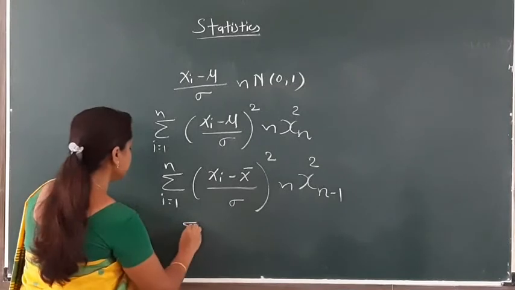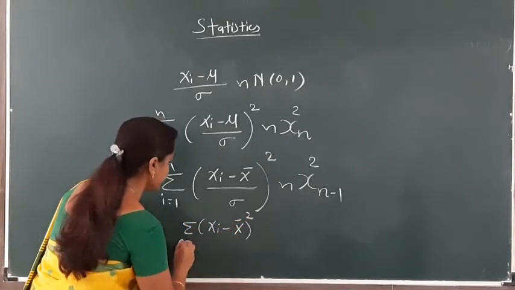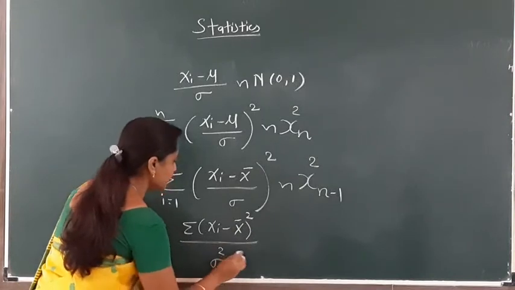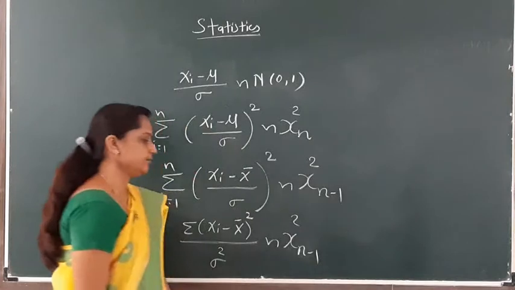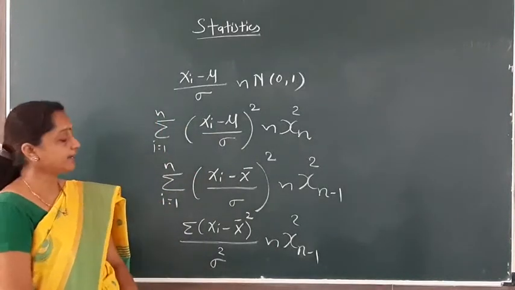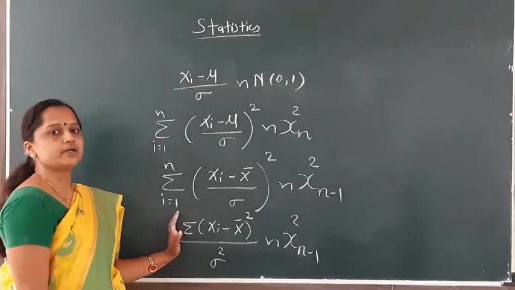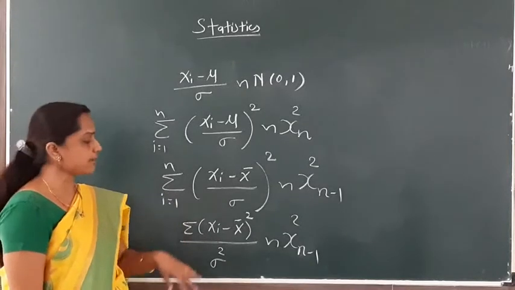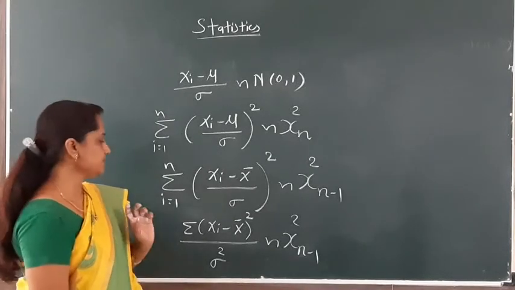This term we write down in this way: summation xi minus x bar bracket square divided by sigma square follows chi-square with n minus 1 degrees of freedom. By using this result, we have to show that S square, the sample variance, and also the sample mean square are consistent estimators for the population variance sigma square.